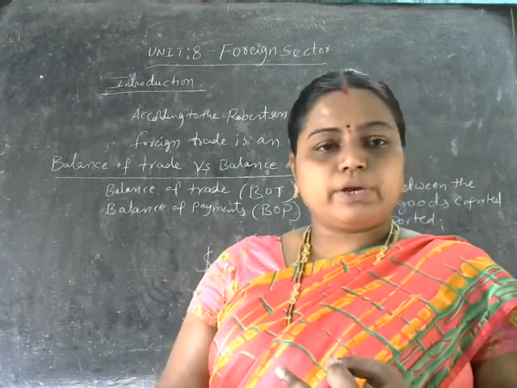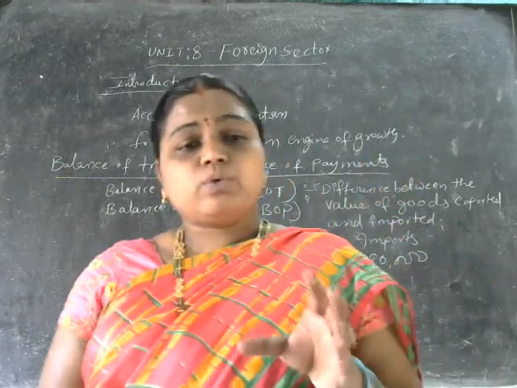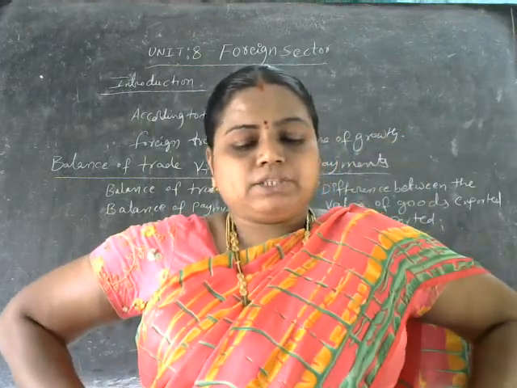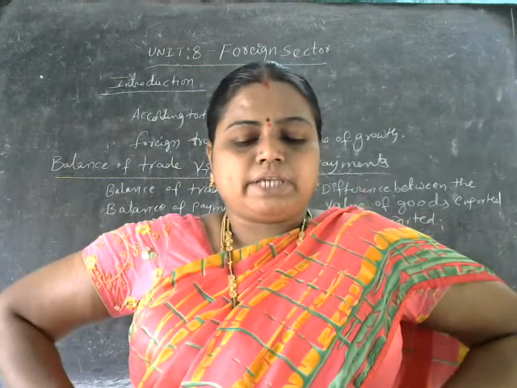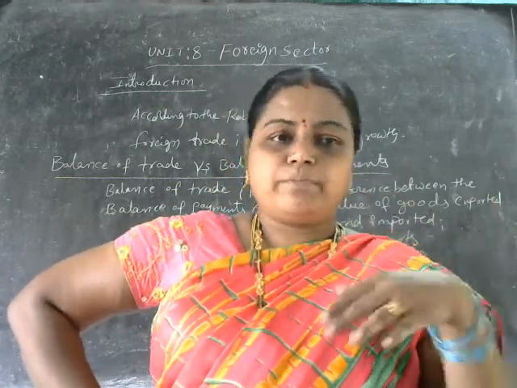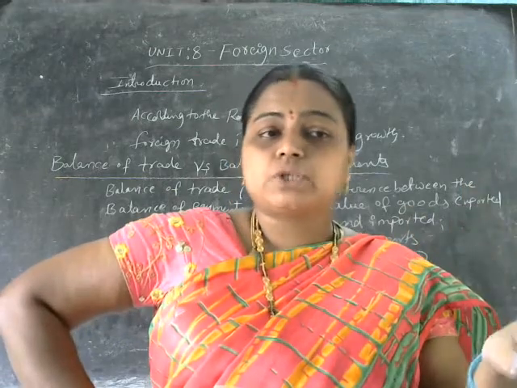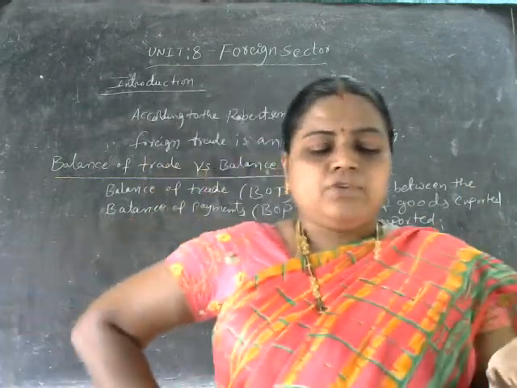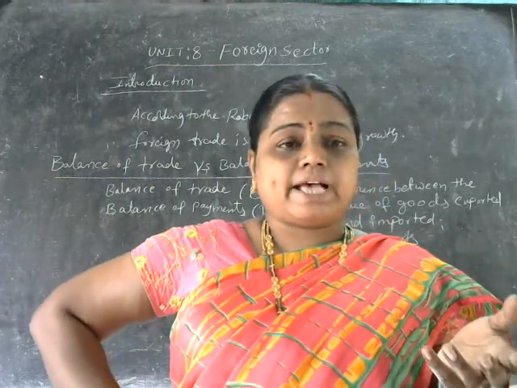So the crucial point we must keep in mind is that for the balance of trade, goods and services are counted for exports and imports, both things, as a result of which the nation has a balance of trade here.